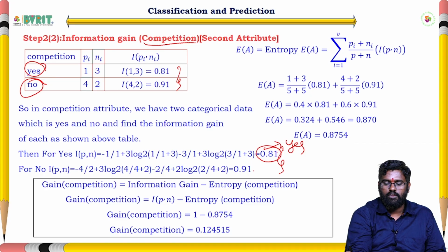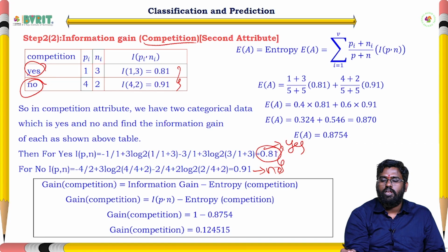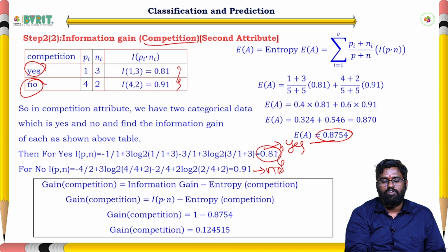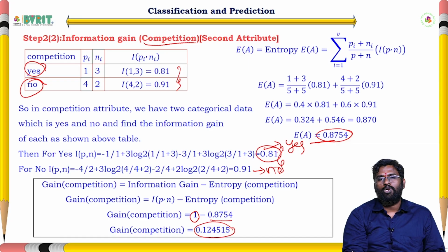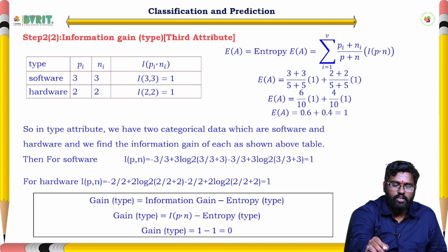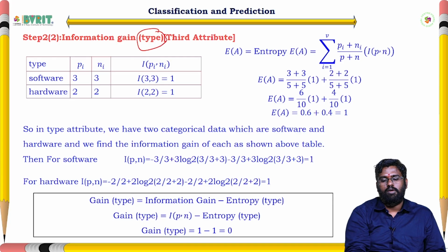After that we have to get the value, this is for no. Then we have to substitute this into the entropy formula. Finally we got the entropy 0.8754. So the information gain is 1 from the entire data set minus 0.8754, so that value is 0.12, the gain for competition.